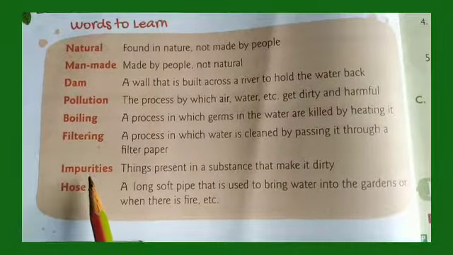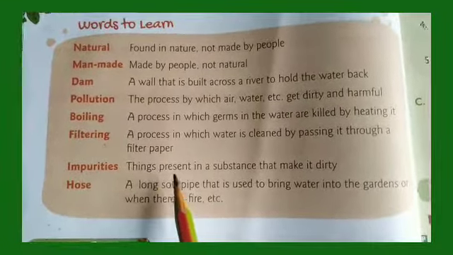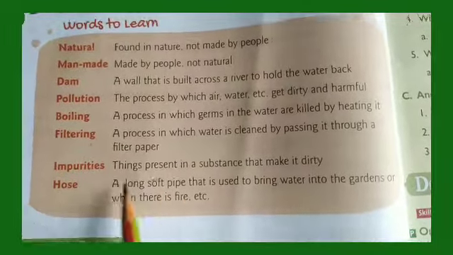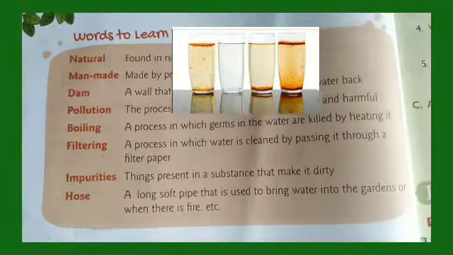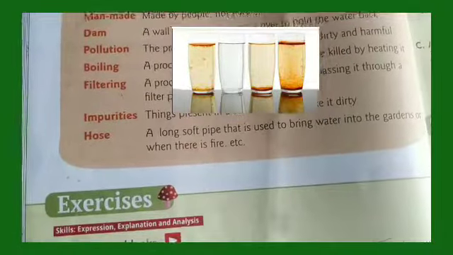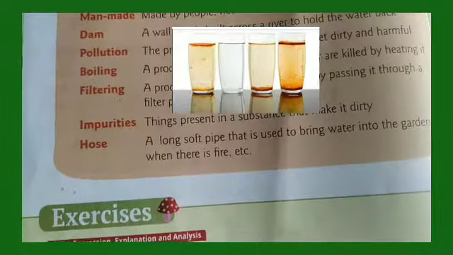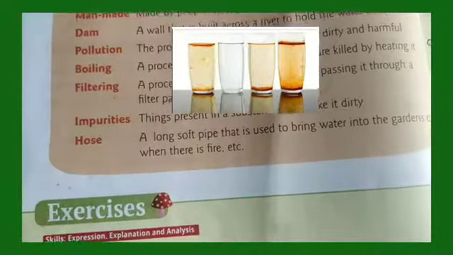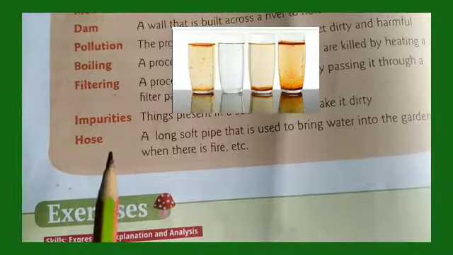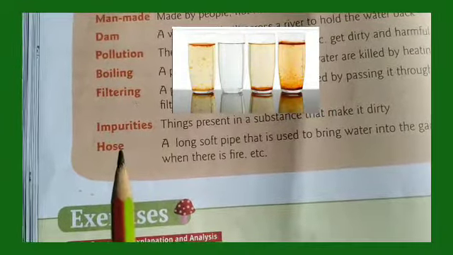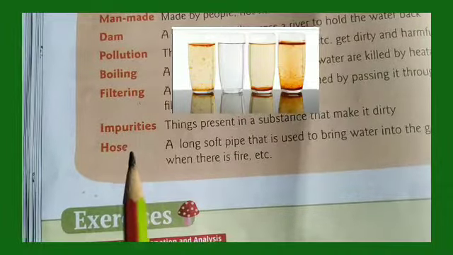Impurities. Impurities are what? These are things present in a substance that make it dirty. Now children, look at the glasses here. Water is filled in them. Do you think this is clean water to drink? No, it is not pure. Impurities are present in the water. So through filtration, these impurities can be removed, right?